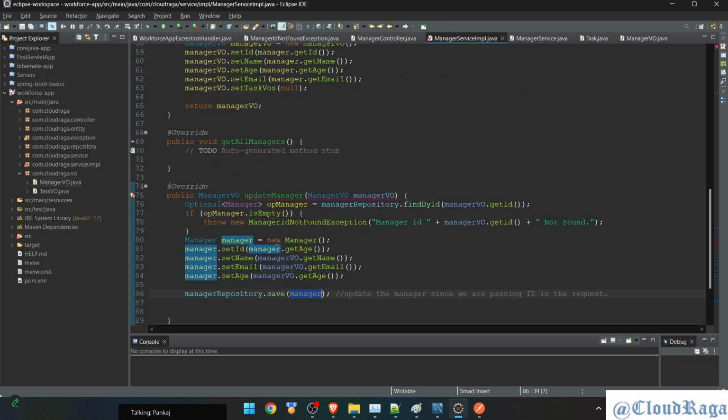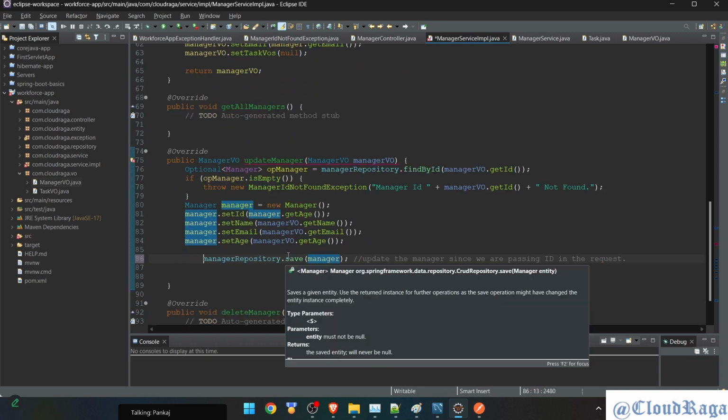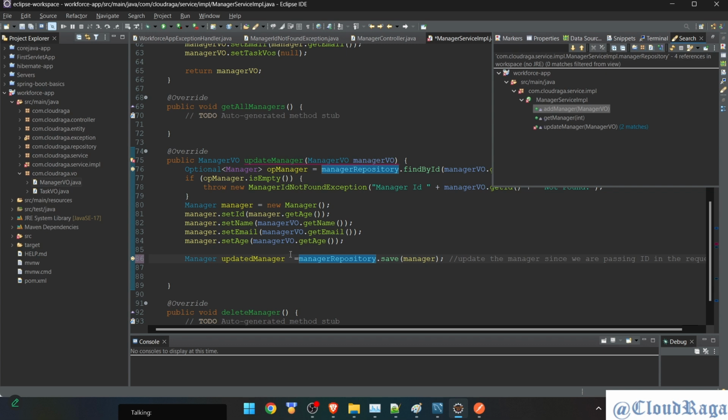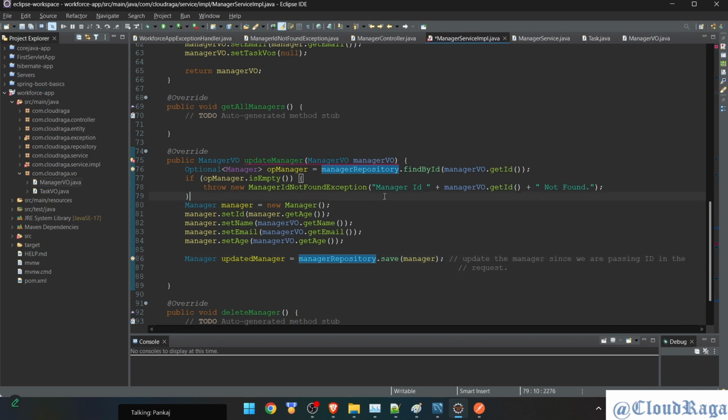Okay, now once I have saved, I will get the data from response. So manager, you call this updated manager, and equals. Code format done. Let me move it up.